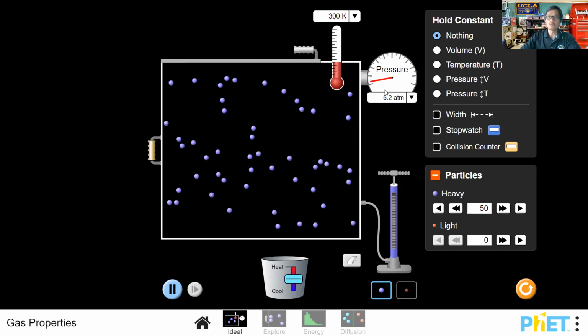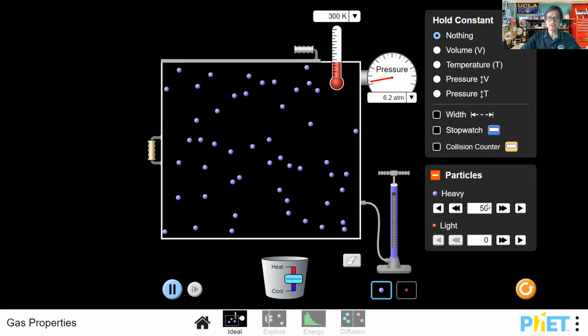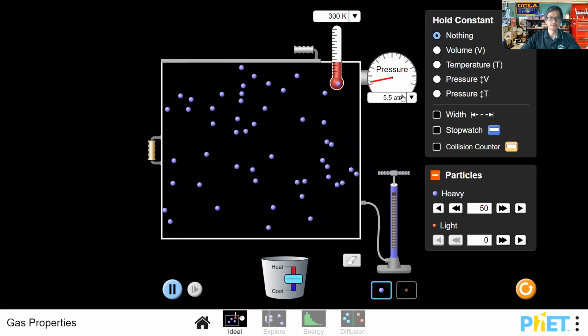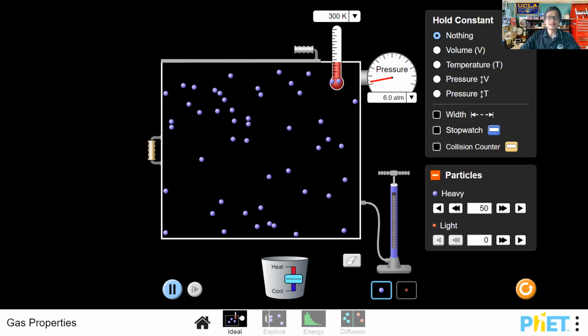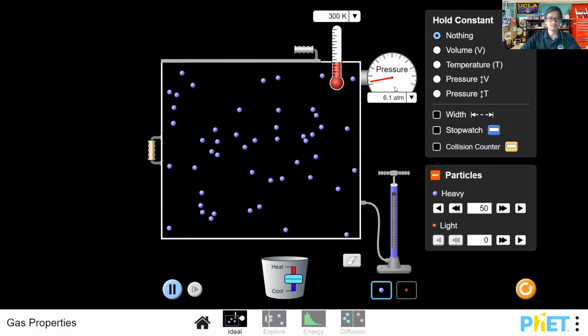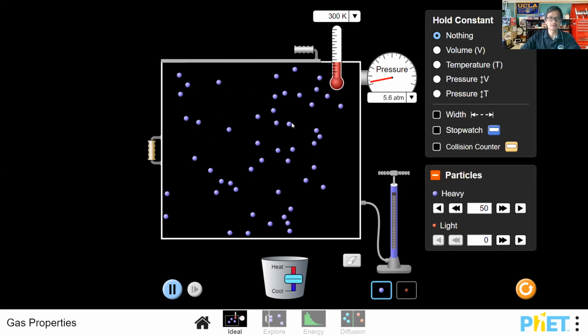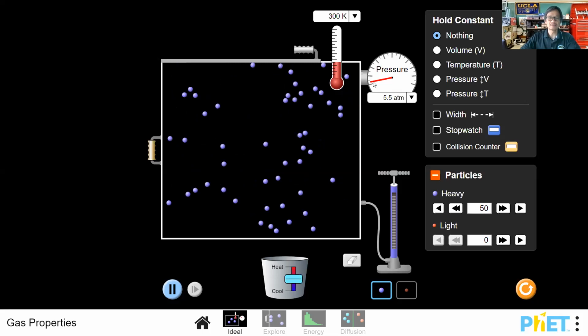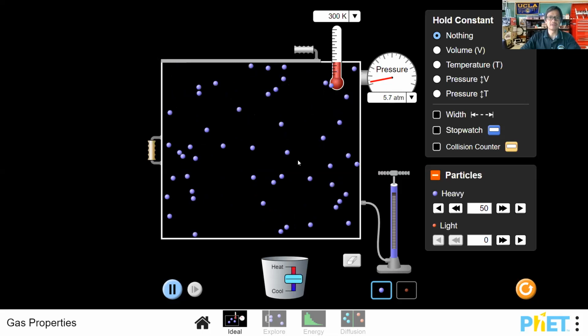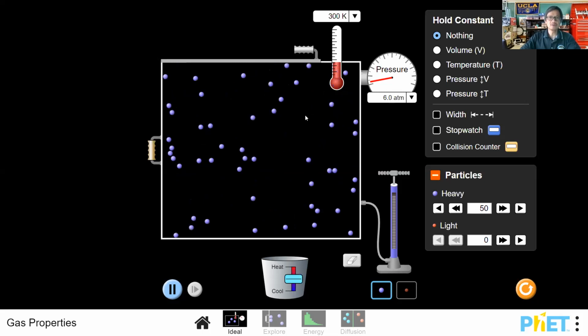Okay, so please don't make that assumption then that somehow 50 gas particles imparts a pressure of 6 atmospheres. All right. So with that said, as you put in gas particles, the pressure increases. So it's the number of gas particles right now that leads to the pressure. But let's imagine this: if the gas particles do not move, then